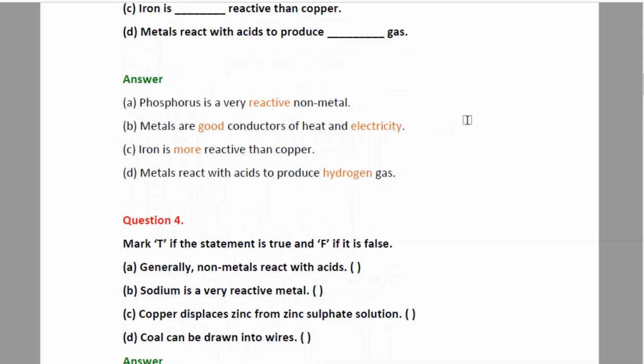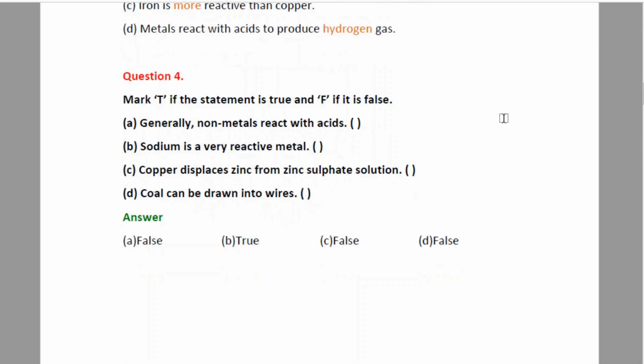Now moving to the next question, question number 4. Mark T if the statement is true and F if it is false. A. Generally non-metals react with acids. In the above fill in the blanks, we have seen that metals react with acids to produce hydrogen gas. So non-metals do not react with acids, hence the correct answer is false.